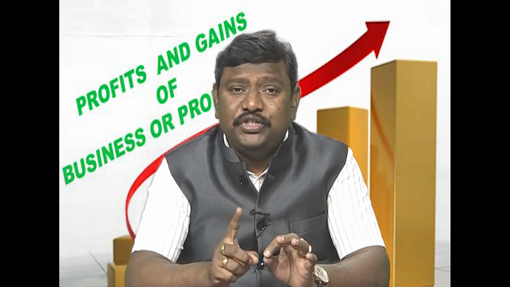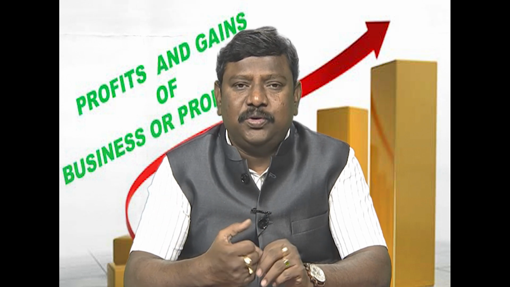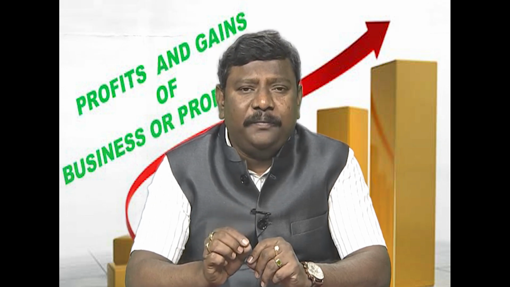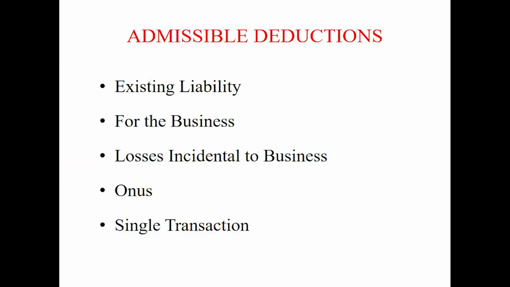It should not be a future liability. A classic example here is bad debts. Bad debts are actual, while provision for bad debt is a probable expenditure, a probable loss. So it is only actual but not probables. The loss has to be incidental to the business. The onus of proving the loss has to be on the owner, and even a single transaction is taxable.